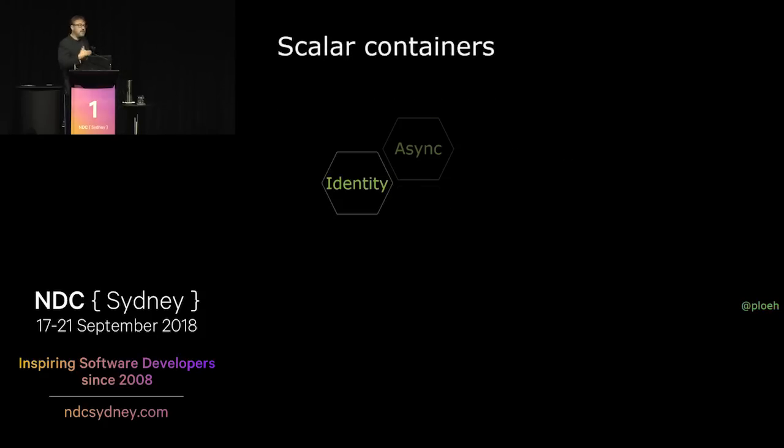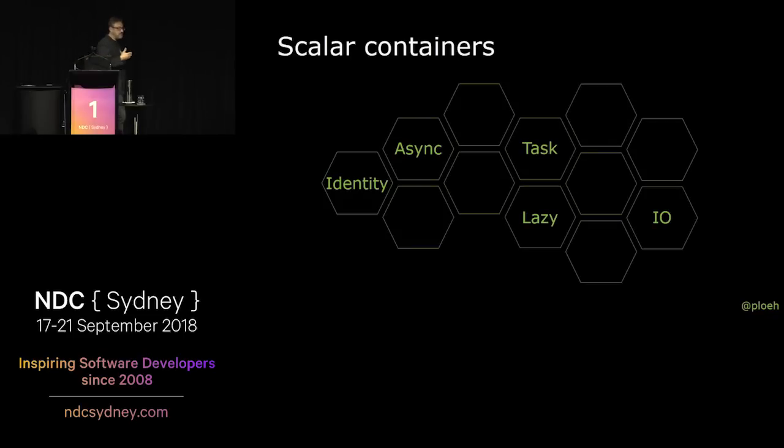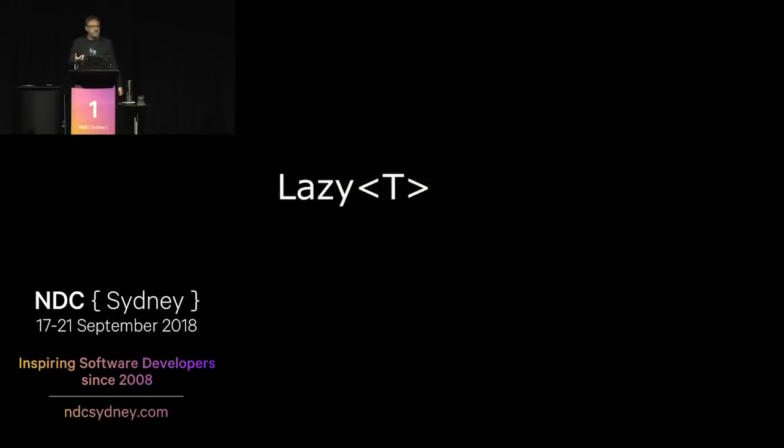So maybe you run into the concept of a monad when you start looking at other types of containers. And here's a collection of containers that you could call scalar containers, because all of these contain exactly one value. They're guaranteed to contain a value, the value, if you will. So we can start with an example like Lazy<T>. So this is another generic type. Is it a functor? Well, we can make it a functor.